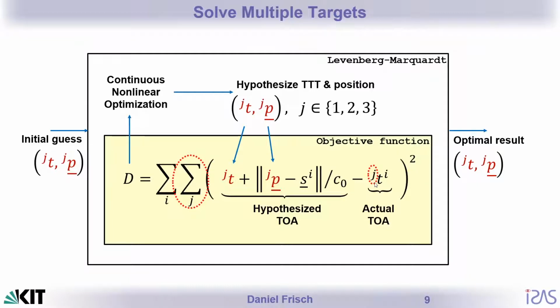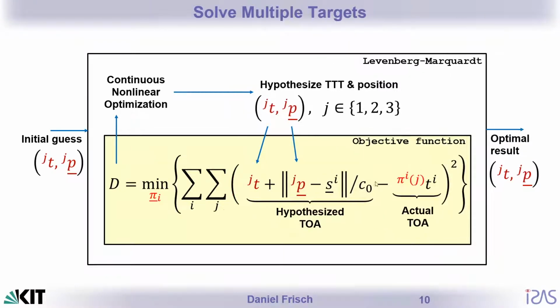However, we don't know the association between this target index and this target index over here. Therefore, we have to add another variable, a permutation parameter that accounts for this variability in the association.